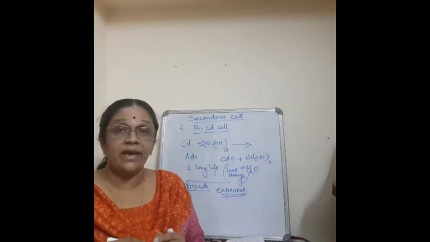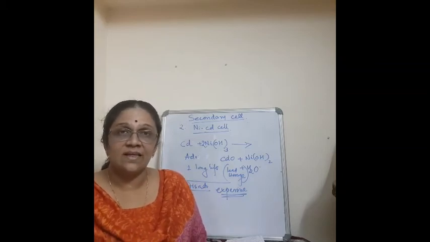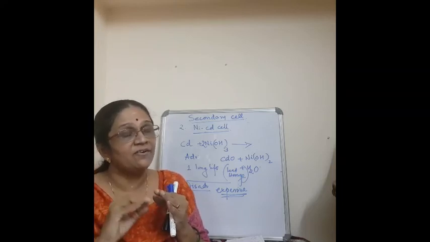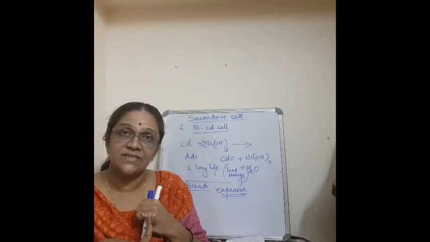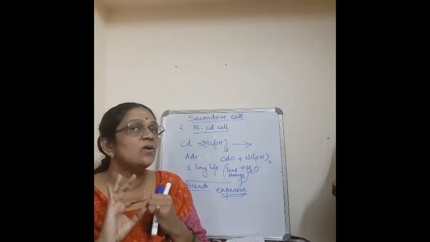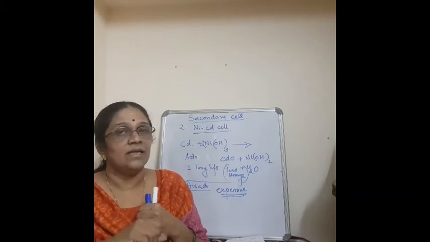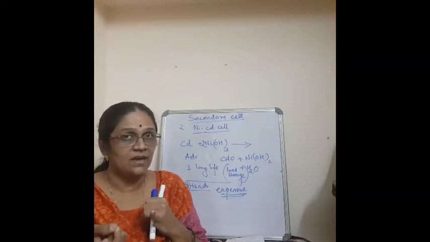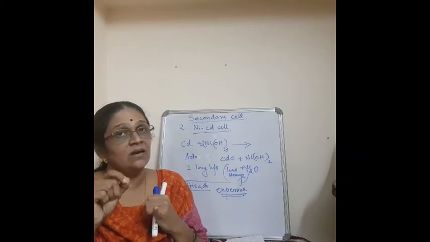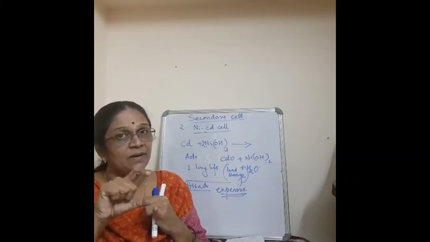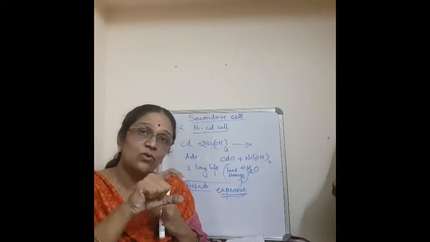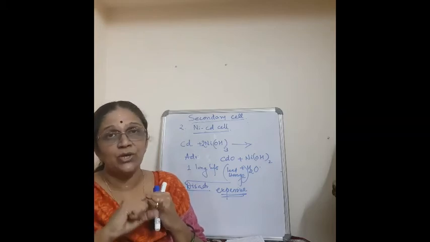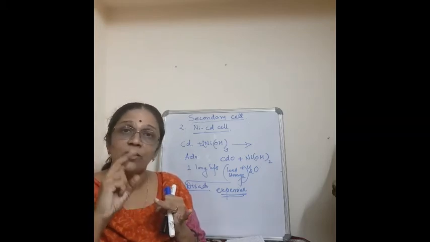Okay. So today we studied about the batteries, that is the primary battery as well as the secondary battery. In the primary battery, we talked about the dry cell or the Leclanché cell and also the mercury cell or the button cell. Then the secondary battery, where you can recharge and reuse. When the charging takes place, the reaction will be reversible. That means the anode will become the cathode and the cathode will become the anode. So it can be reused by recharging, that is a secondary battery.